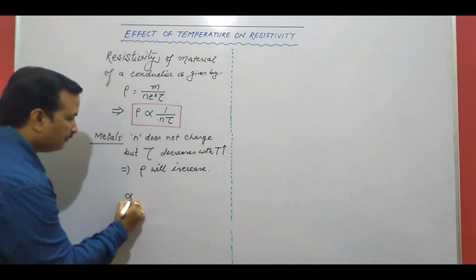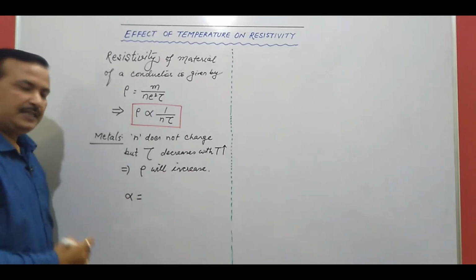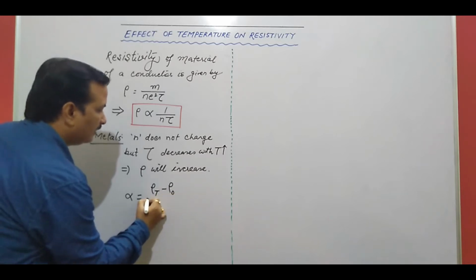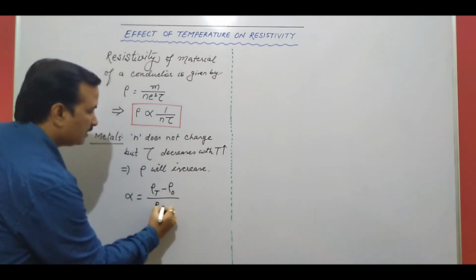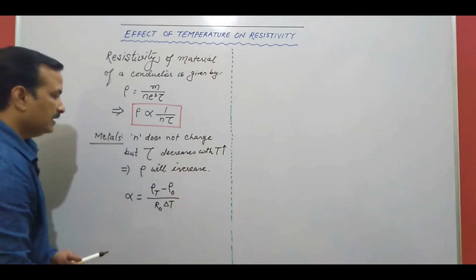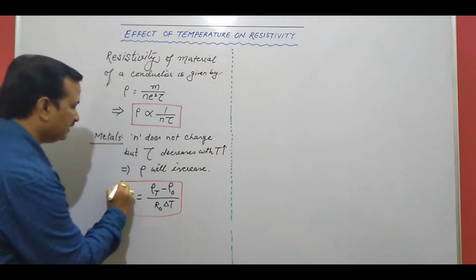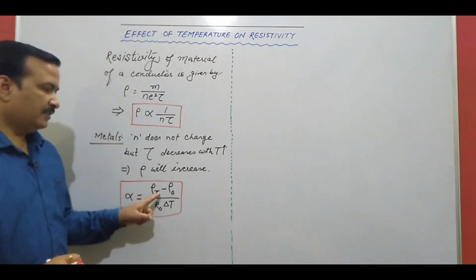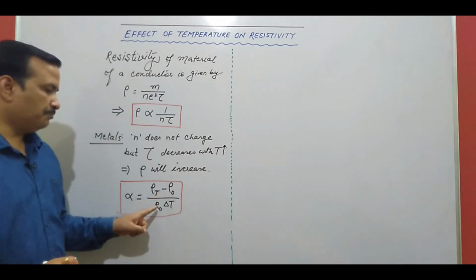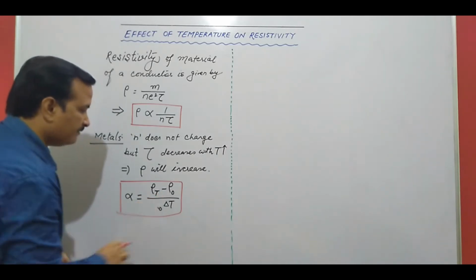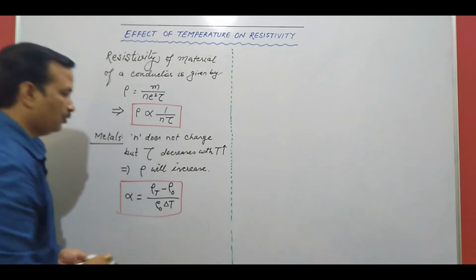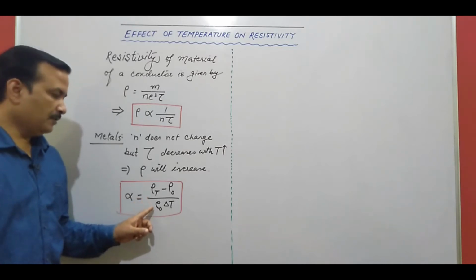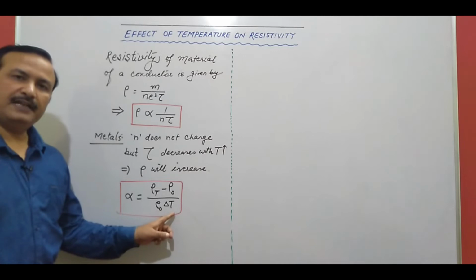So the temperature coefficient of resistivity alpha here will be rho T minus rho naught upon rho naught del T. It can be defined as the change in resistivity per unit original resistivity per degree rise in temperature.